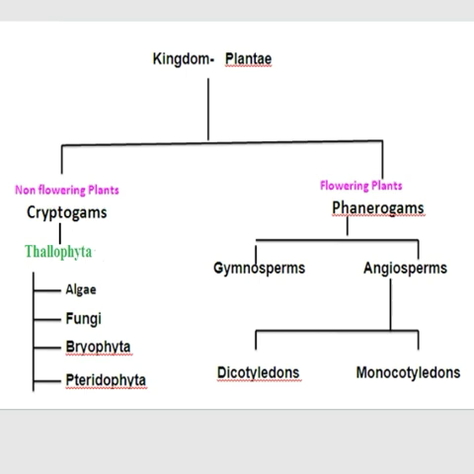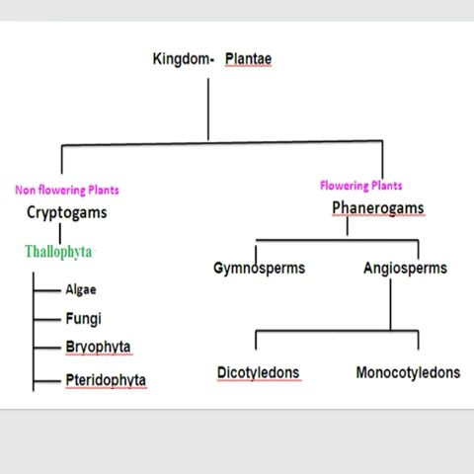Then these angiosperms are again divided into dicotyledons and monocotyledons. Dicotyledons means 2 cotyledons, and monocotyledons, 1 cotyledon. So in dicotyledons, 2 cotyledons are present, and in monocotyledons, a single cotyledon is present.